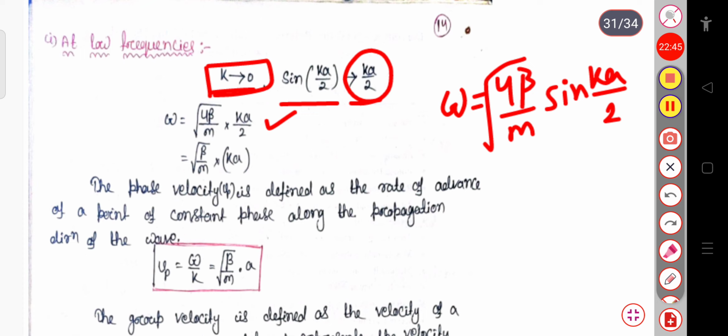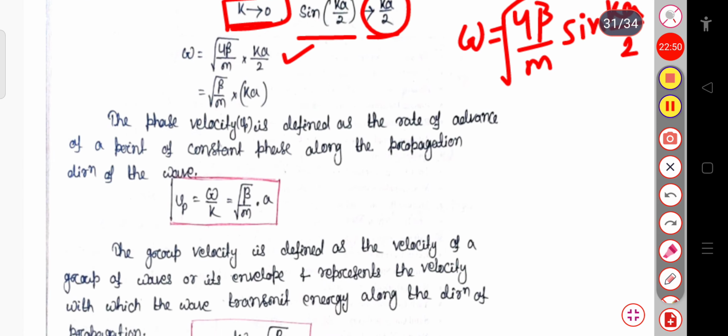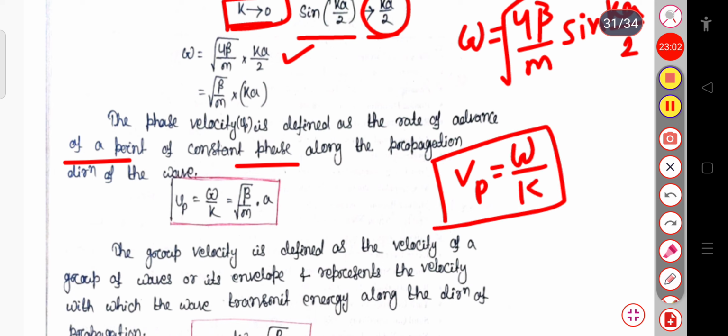Now the phase velocity is defined as the rate of advance of a point of constant phase along the propagation direction of the wave, or simply we can write the phase velocity equal to omega by k. In modern physics I have already told you about this one, that is Vp equal to omega by k. Also in quantum mechanics you must be acquainted with the phase velocity and the group velocity.